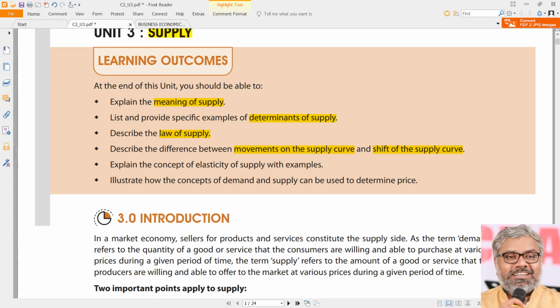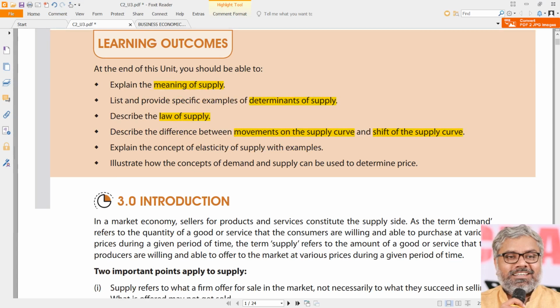Of course, the determinants of demand and determinants of supply could be different, but when it comes to the technical aspects of the law of supply, or the difference between movements on the supply curve and shift of the supply curve, whatever we learned earlier in the demand theory will more or less hold good, but once again only in the opposite direction. Only direction changes, but the concept is still the same. Same way, the concept of elasticity also will hold good here, but instead of elasticity of demand we'll have to calculate elasticity of supply.